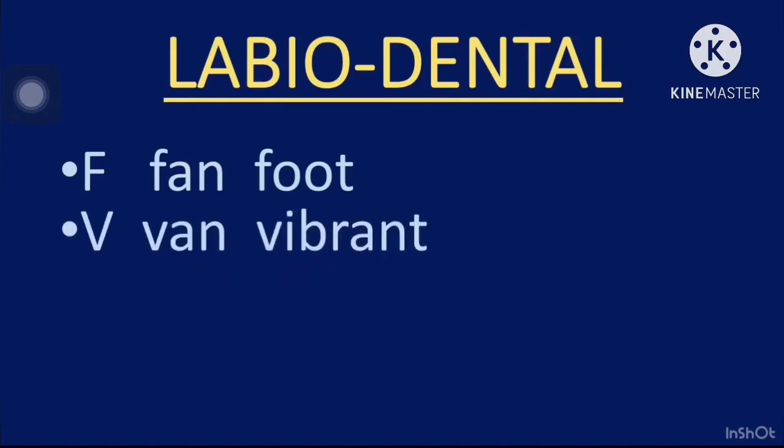Then next, V, van, V-A-N, van. V-I-B-R-A-N-T, vibrant. Okay, so both are labio-dental sounds. Okay, so more explanations you'll find now.